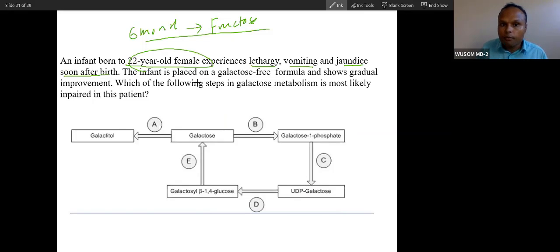An infant is placed on a galactose-free diet. When the infant is placed on a galactose-free diet, milk formula or some other diet, he shows gradual improvement. So galactose is a problem here. Which of the following steps in galactose metabolism is most likely impaired in this patient? Be quick to answer.